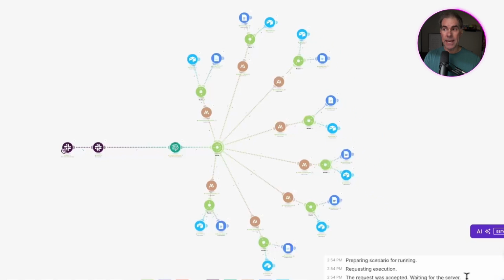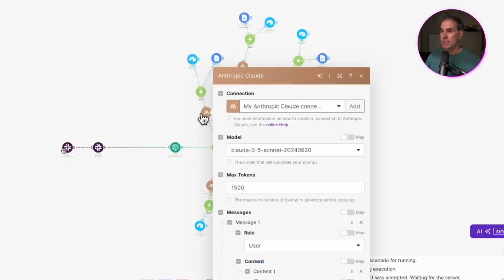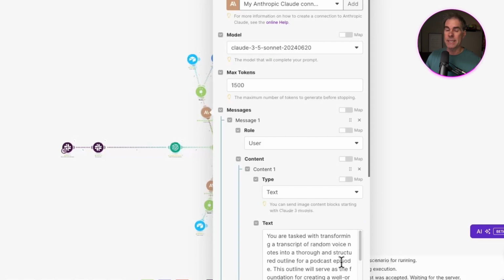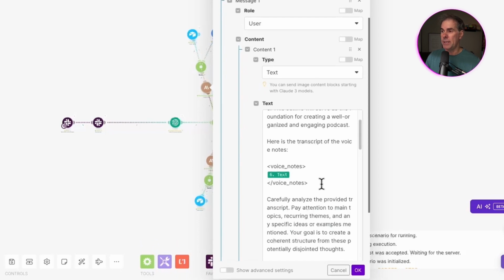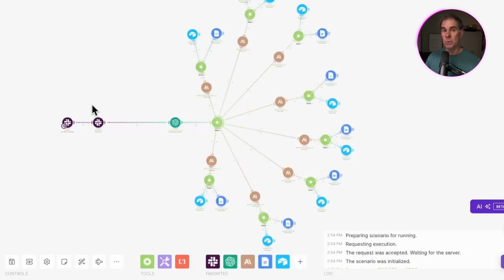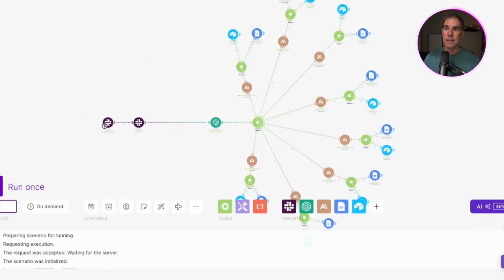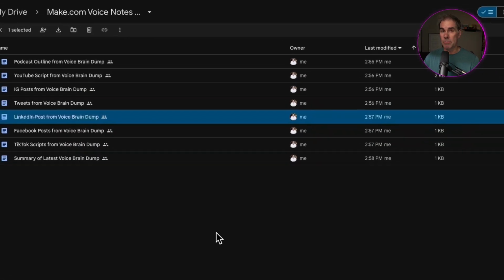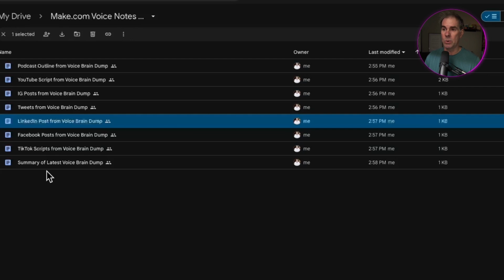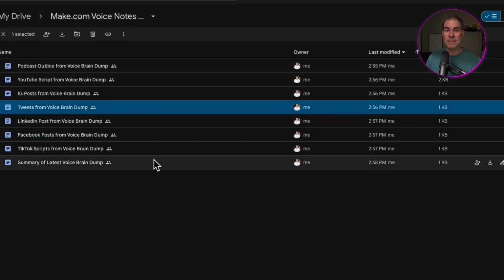And remember, if there's any output that you're not happy with, the idea now is just to go into the Claude module, whichever piece of content that you're not happy with. And let's just say that I'm not happy with the podcast outline output that it's giving me. So you just get to go in here into the text field here and adapt the prompt. So make revisions to the prompt to get the kind of output that you are looking for, and then just rerun the automation. And you want to do that throughout all of these content branches. If there are any pieces of content that you're not happy with, then just go back into the automation and adapt the prompt accordingly. So again, here are all the 37 pieces of content that I've created.